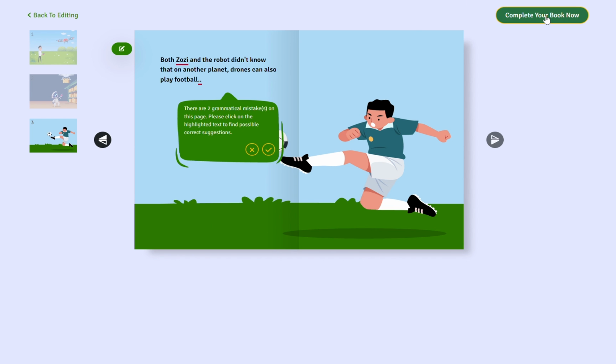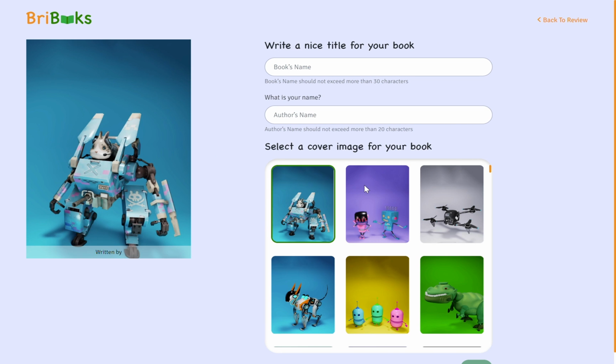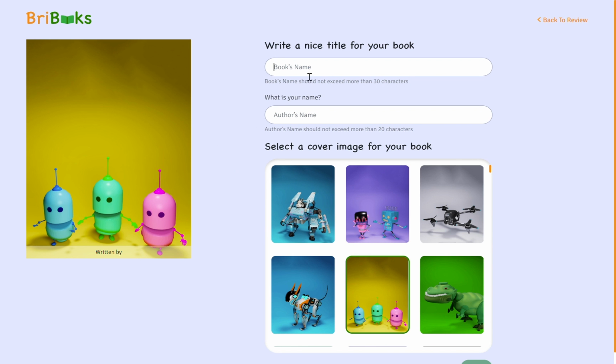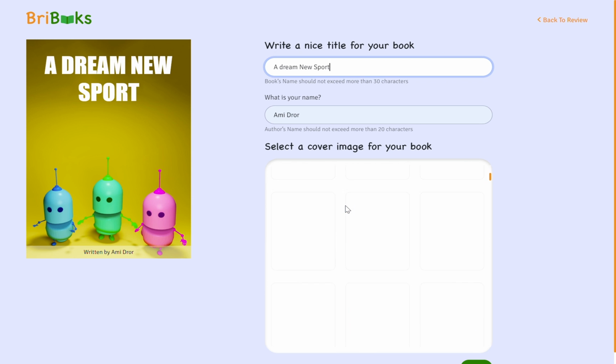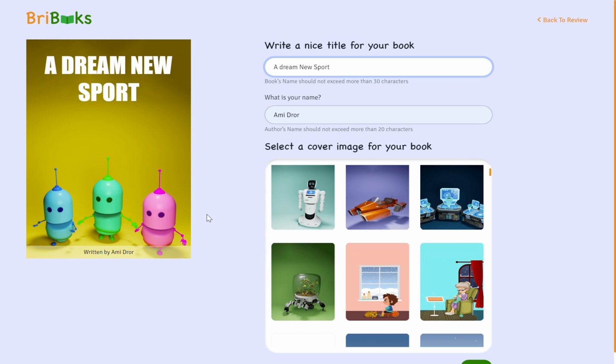And then I'll just go into complete my book now. At this stage, I just need to choose a design and a book name. I'll call it A Dream, my name, Ami Dror, something that is very important. But remember, this is also very important because, for example, A Dream New Sport. This should be interesting. If the cover is not interesting, it's like the packaging of your box. If it is not interesting enough, again, people might not read it. So make sure when you choose the name that it looks good, and of course the design. There's lots and lots and lots of designs. Choose well when you choose the design.